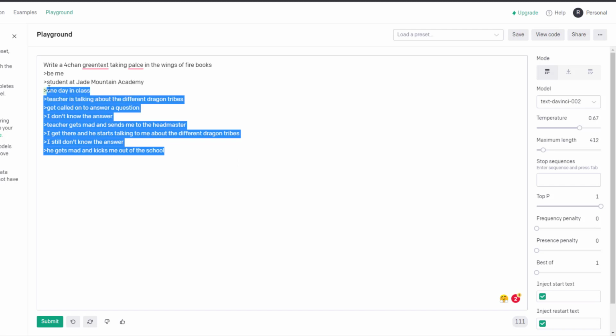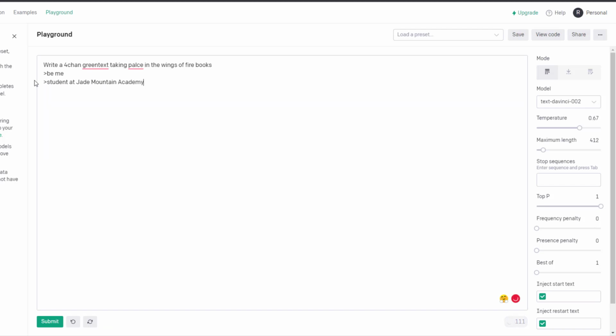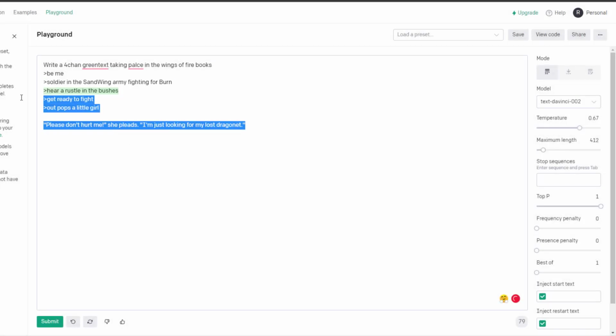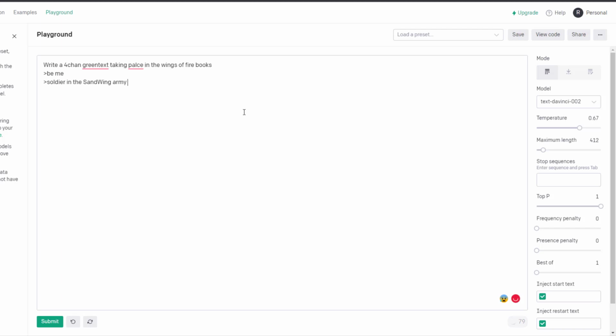However, I feel like this has a lot more potential. Be me, soldier in the Sandwing army fighting for Burn. I don't like that one. It's too sad. Hear rustle in the bushes, get ready to fight. Out pops a little girl. Please don't hurt me, please. I'm just looking for my last dragon. That's too sad.